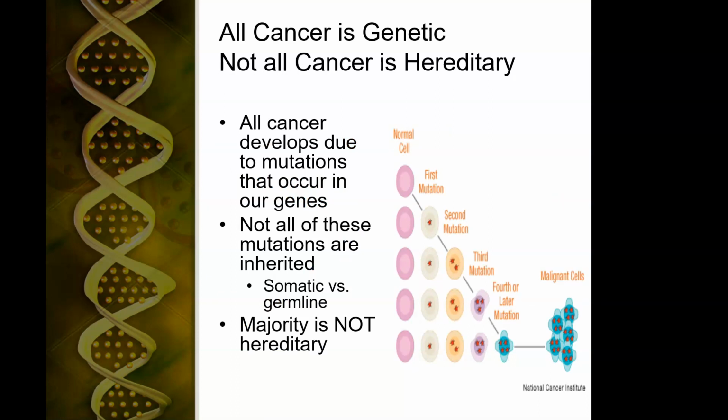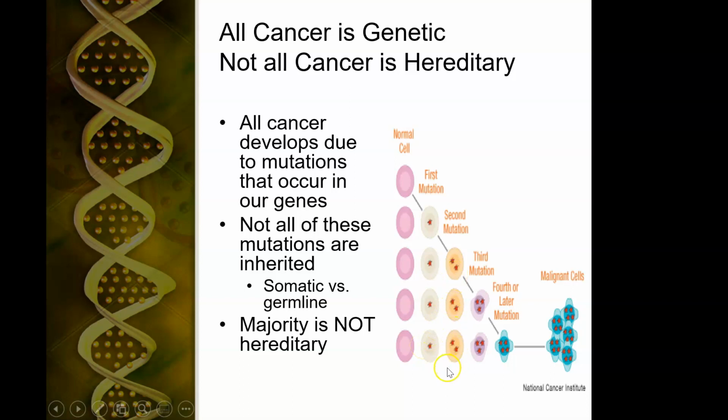This is another really important concept, and that is all cancer is genetic, but not all cancer is hereditary. So if I look at a cancer cell, I'm likely to see a lot of damage. But that doesn't necessarily mean that the person was born with that damage. Oftentimes, it's an accumulation of damage over time. So let's just look at this. Here's a bunch of cells, and they're all normal for a number of different genes that control cell growth. And then we have a mutation of one of the genes, and so we have a bunch of cells with one mutation. But we're okay because we still have a lot of other genes that are working.